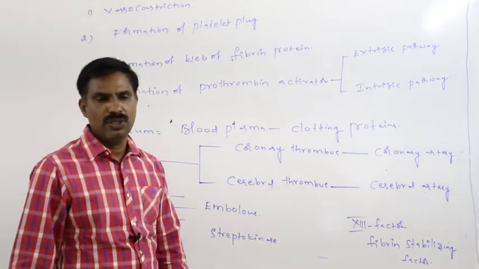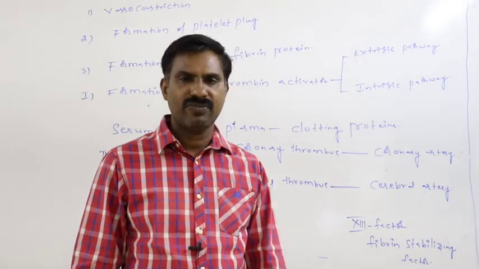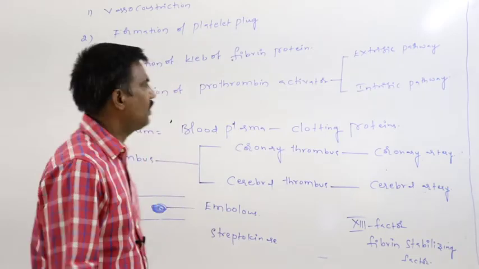Next, what are the anticoagulant substances which may prevent blood clotting?